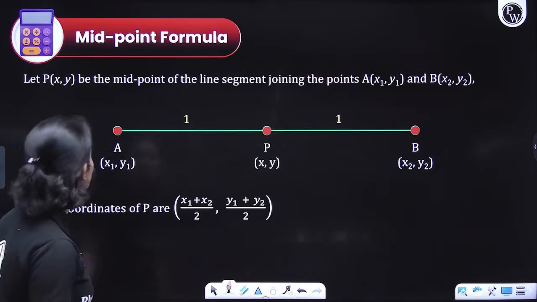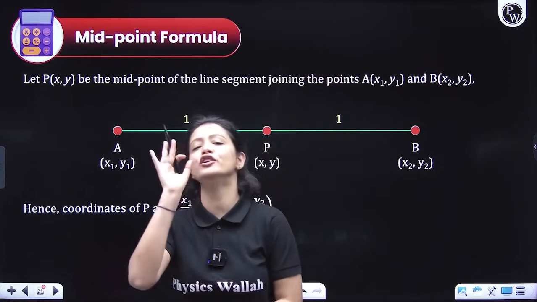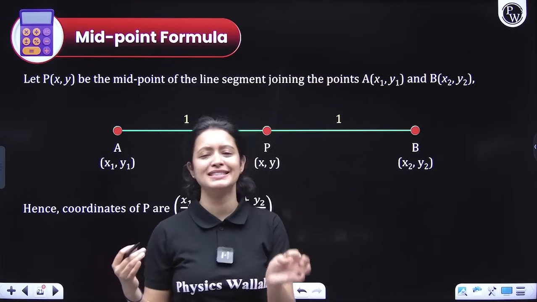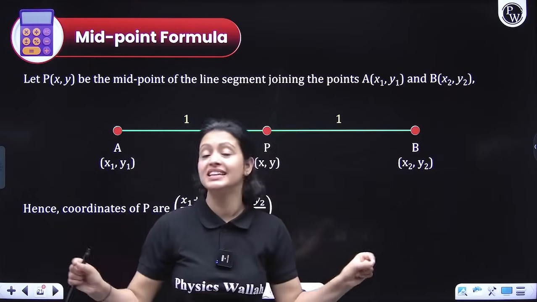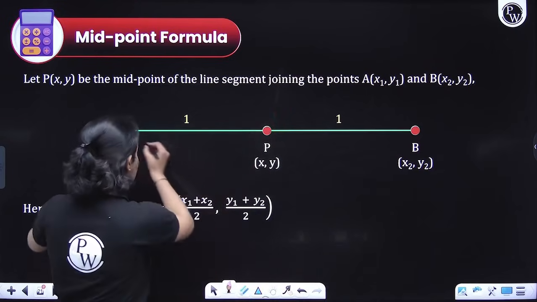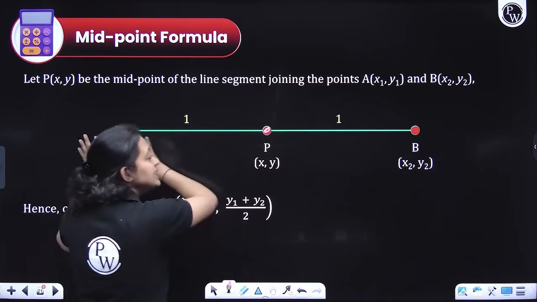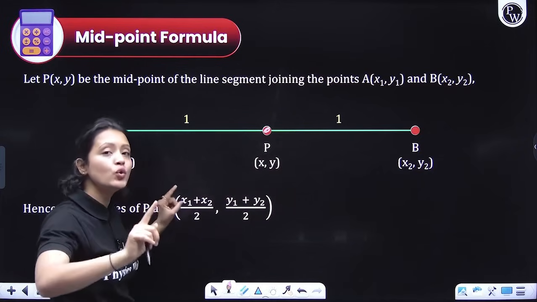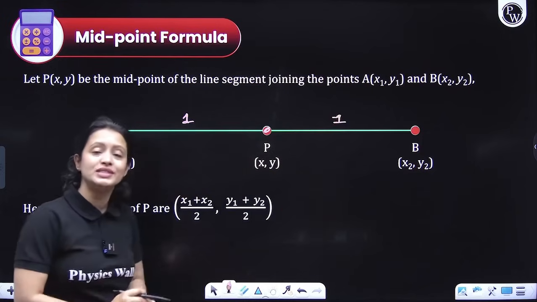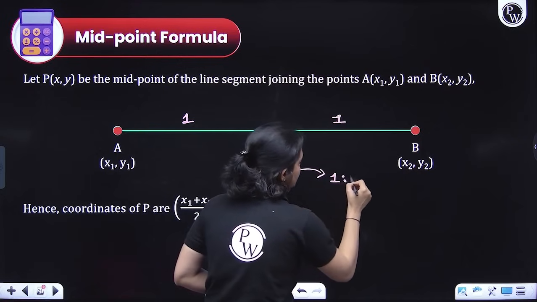With that, let's move on and discuss the midpoint formula. So look, how can you figure out the midpoint of any line segment? All you need to think is that the midpoint of any line segment basically means that point is dividing the entire line into two equal parts. That means if you have a line segment AB and P is the midpoint, this P is dividing this entire line into two equal parts. One part is this, another part is this. So we would say that the midpoint always divides in ratio 1:1.